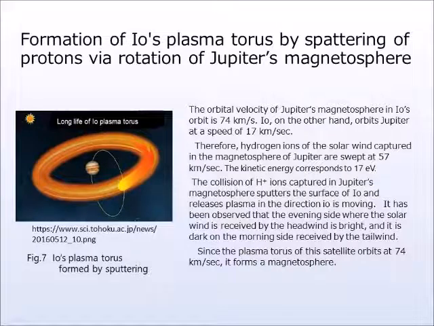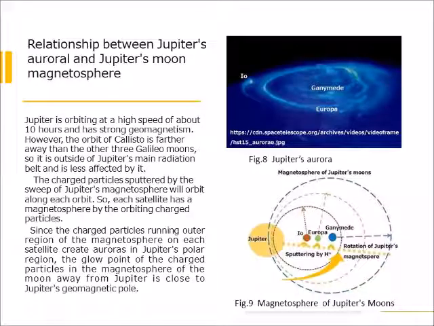Since the plasma torus of this satellite orbits at 74 km/sec, it forms a magnetosphere. Jupiter is rotating at a high speed of about 10 hours and has strong geomagnetism. However, the orbit of Callisto is farther away than the other three Galilean moons, so it is outside of Jupiter's main radiation belt and is less affected by it.